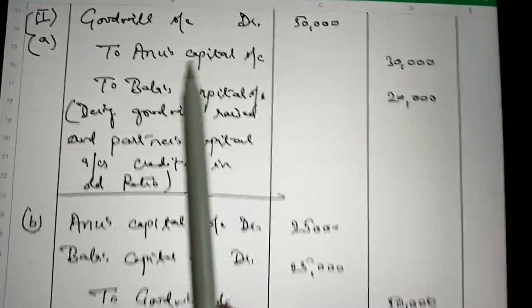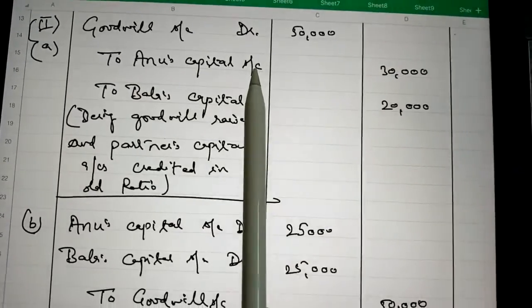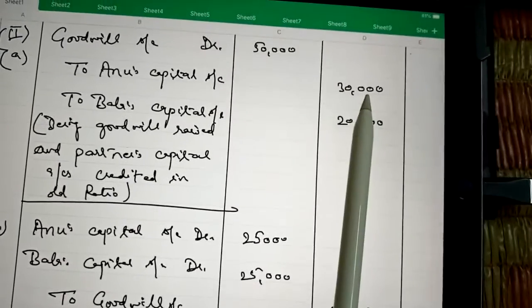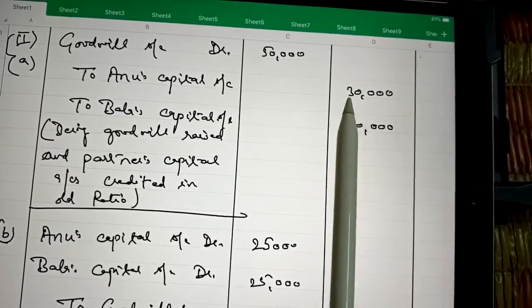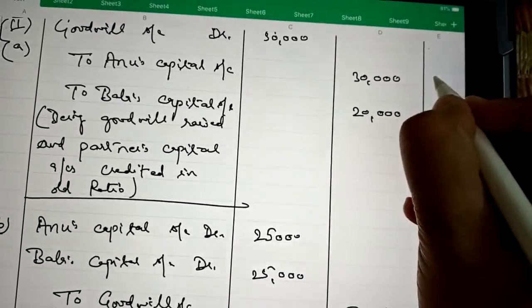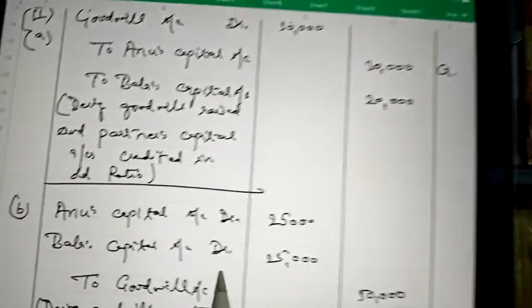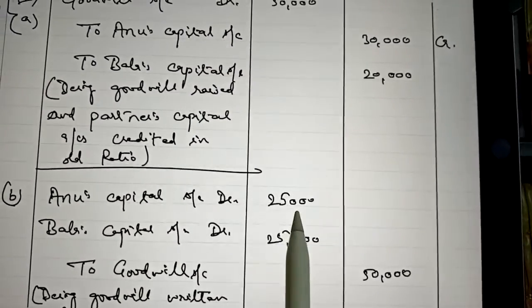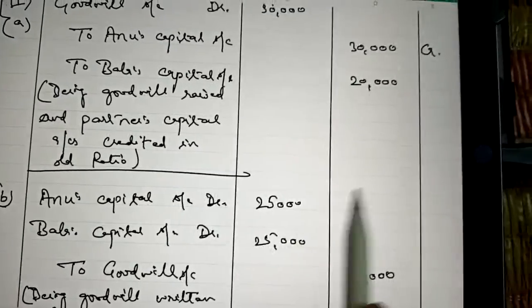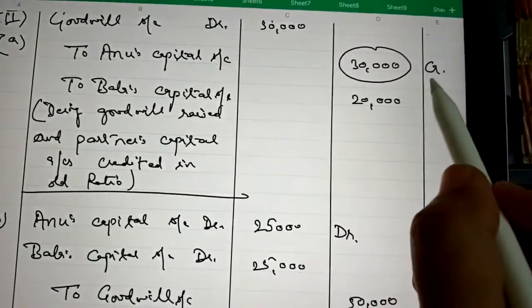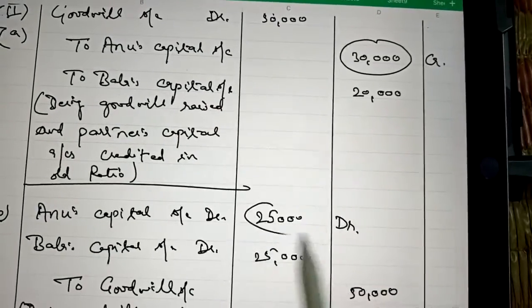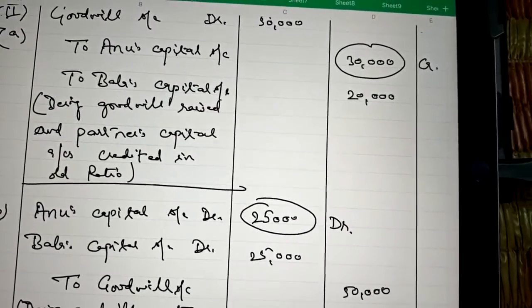So let us first compare Anu's capital account. In the first entry, Anu's capital account is credited with 30,000, and Anu's capital account is debited with 25,000. So here the credit balance is more than the debit balance.